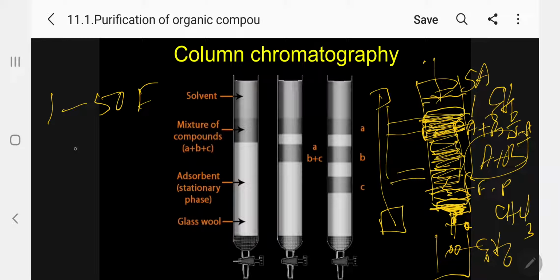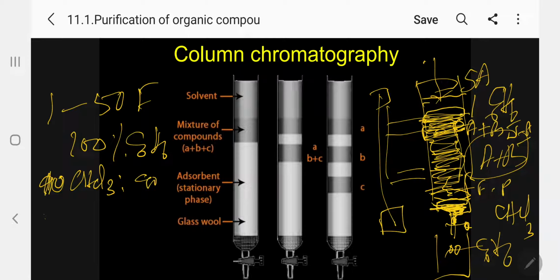Normally what is the way we will use? First we will use 100% benzene. Then you try 10% chloroform with 90% benzene, then 20%, going up to pure chloroform. Then you go again, and after this you go for methanol, 10%, 20%, 30%, like this, because we know all organic compounds are freely soluble in methanol. So when you treat with methanol, what will happen? First B will come and be collected, and secondly A will slowly come out.